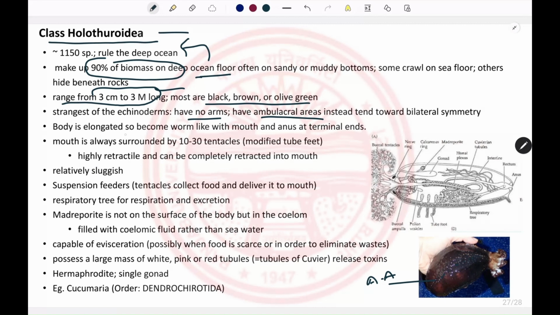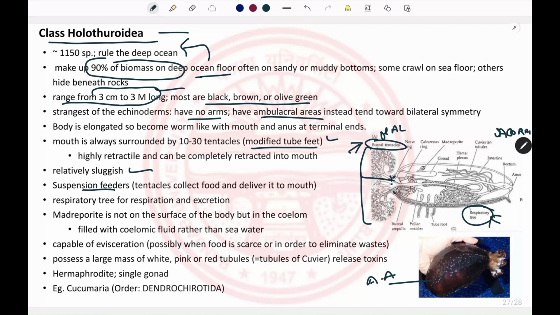And the body, as it is elongated, has an oral and an aboral end. The oral end consists of the mouth, and the mouth is guarded by the buccal tentacles. These tentacles are just a modification of the tube feet, and they can be retracted inside the mouth. They are relatively sluggish in comparison to the other members of this phylum. They are suspension feeders, and they also have a respiratory tree for respiration.